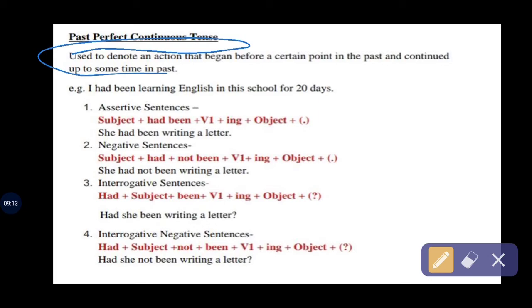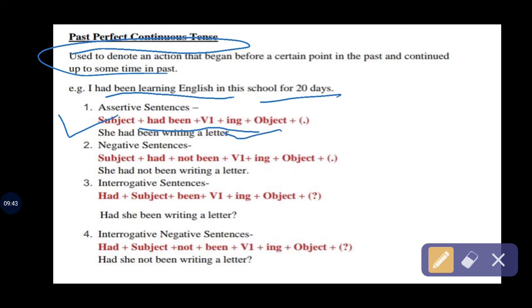For example, I have been learning English in the school for 20 days. I hope you understand with the help of the example. And the main rule of past perfect continuous is had been plus verb's first form plus ing. Okay, here is the example.